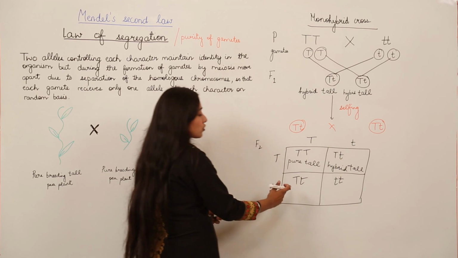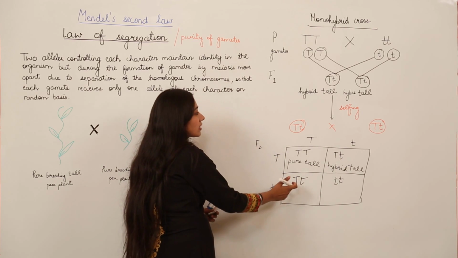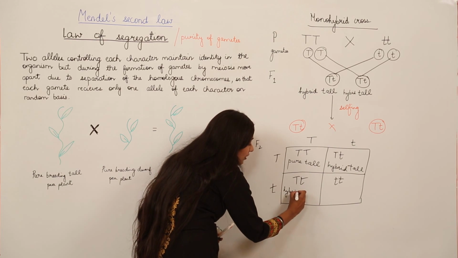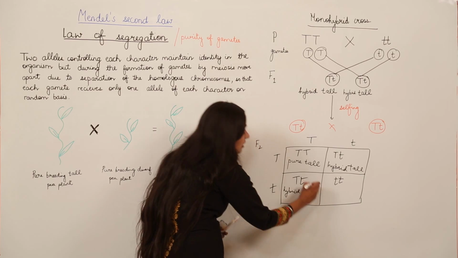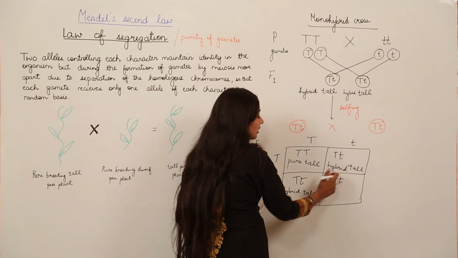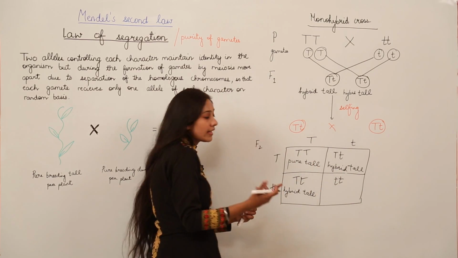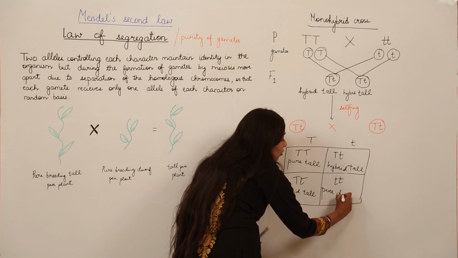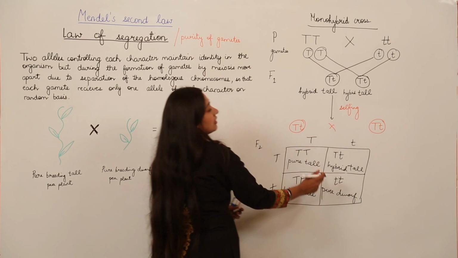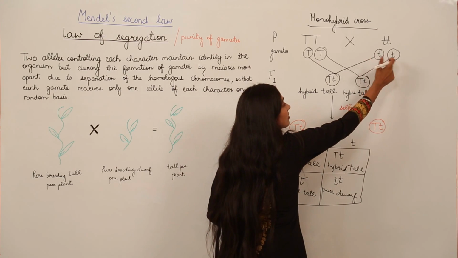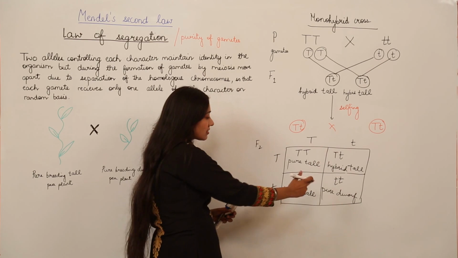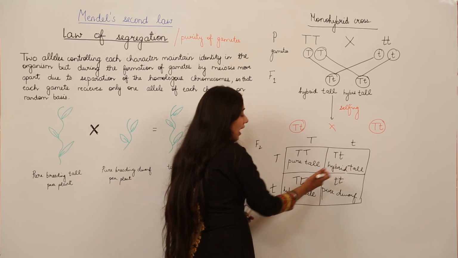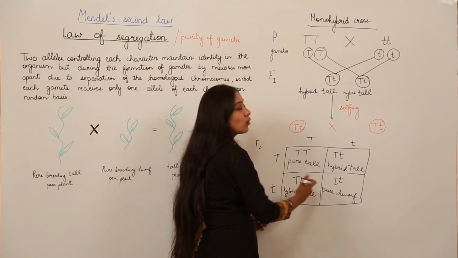In the other case also, we have two different alleles. This is again going to be a hybrid tall pea plant. And then we have the alleles which are same. This is homozygous. So we have pure but dwarf. They are pure dwarf pea plants. Why? Because now this is the recessive character. This is going to be expressed since there is no dominant characteristic trait. So we have pure tall, two hybrid tall pea plants and one pure dwarf pea plant.